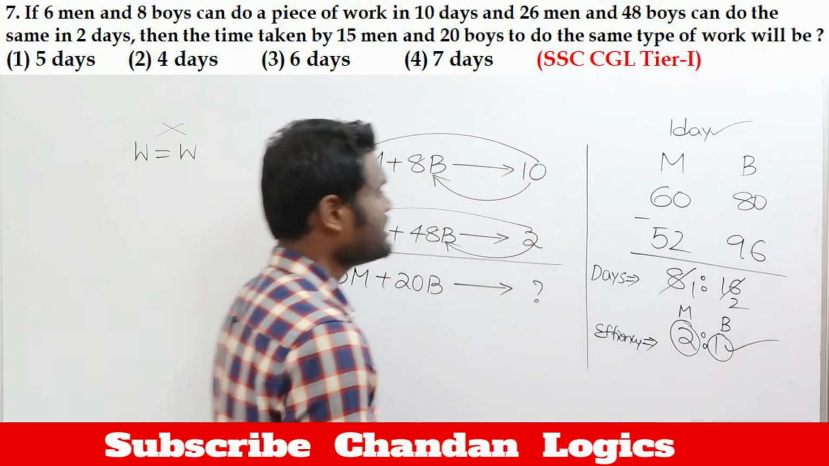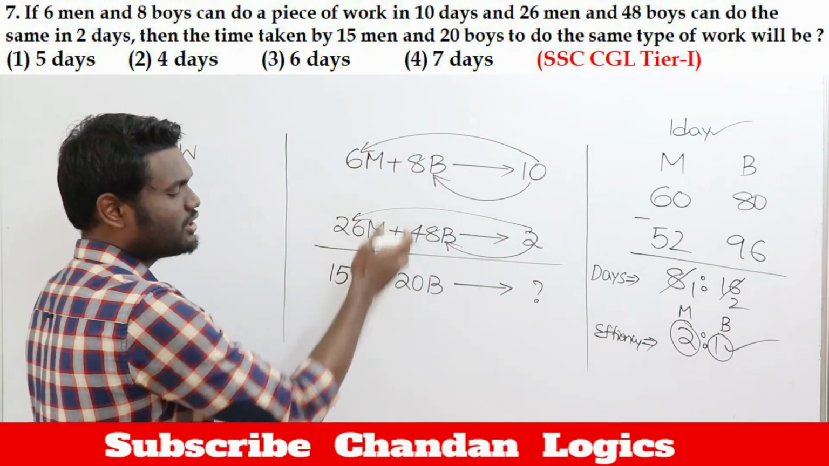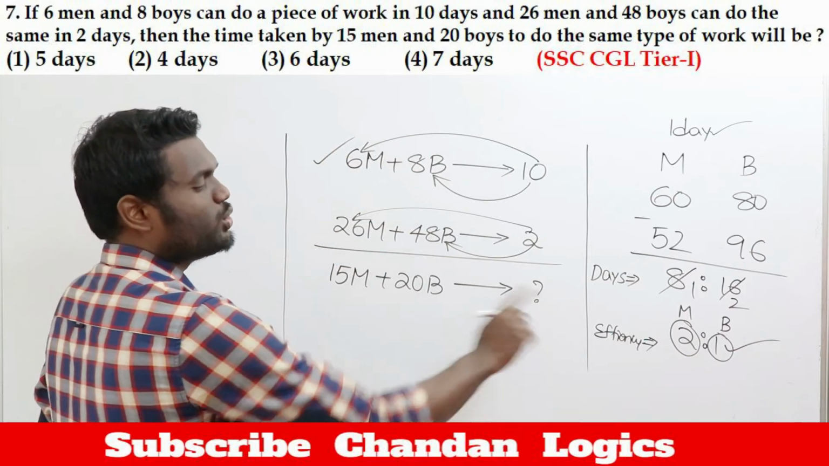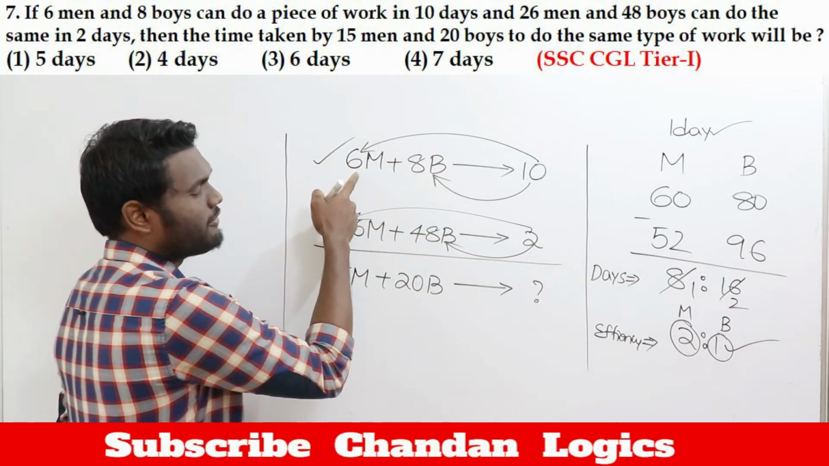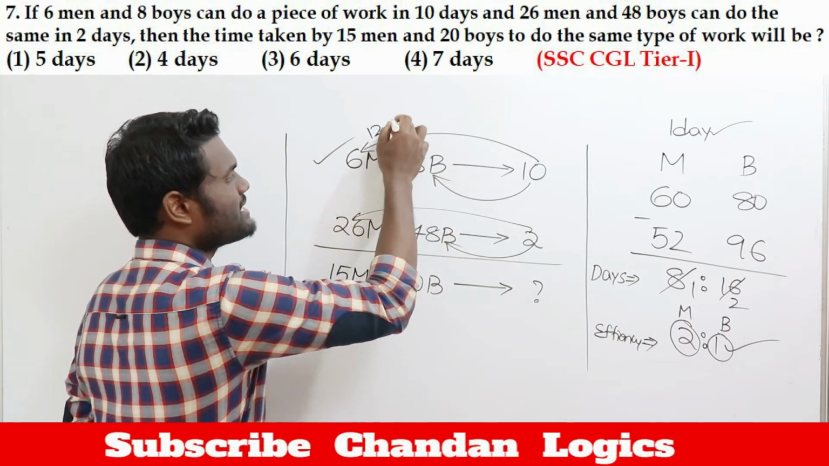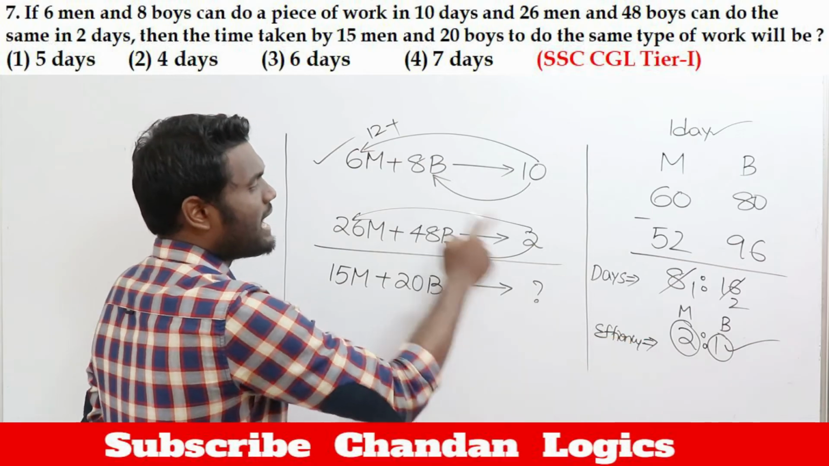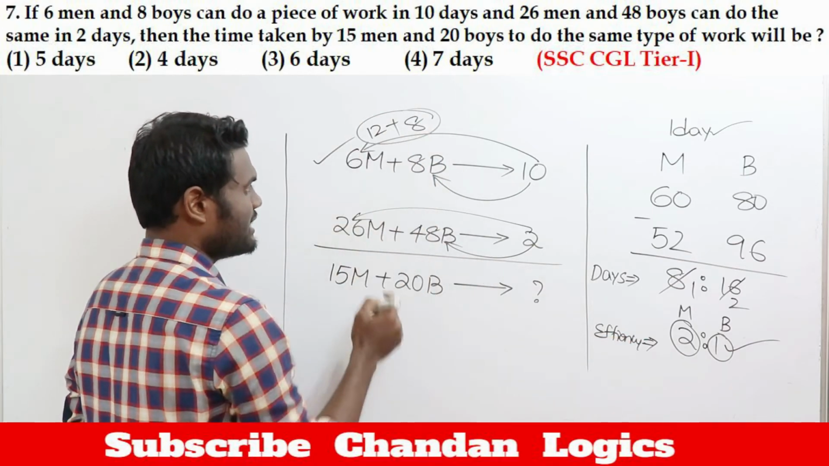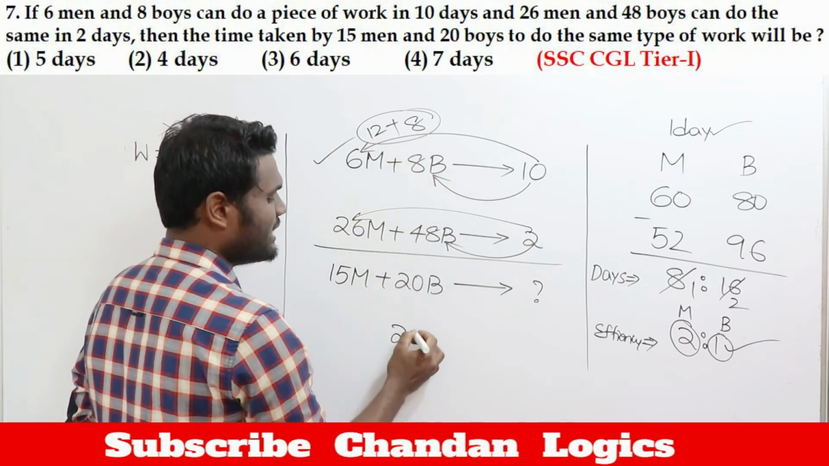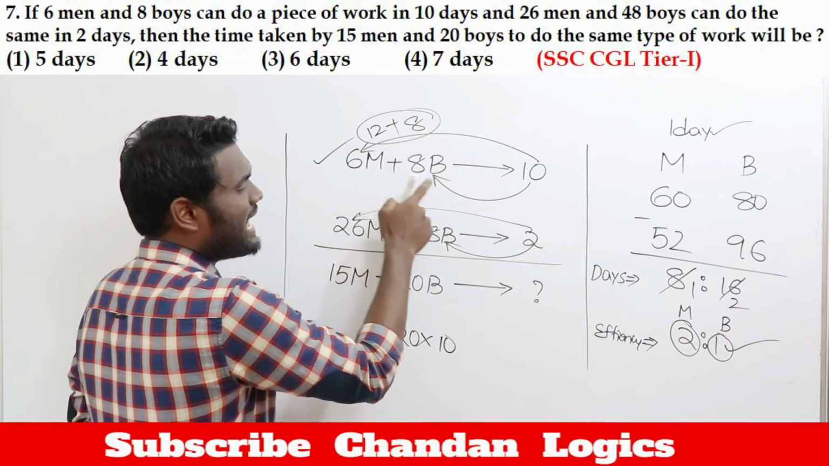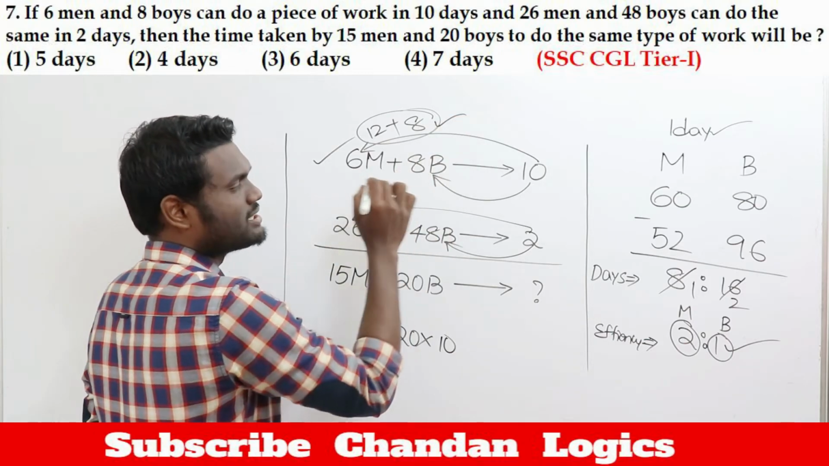Once you know the efficiency, you can directly place it in this equation or in that equation. Let us place it in this equation. Men can do 2 units per day, and there are 6 men, so 2 into 6 is 12. Plus a boy can do 1 unit per day, and there are 8 boys, so 8 into 1 is 8. So 12 plus 8 is 20. Which means 6 men and 8 boys can do 20 units per day.